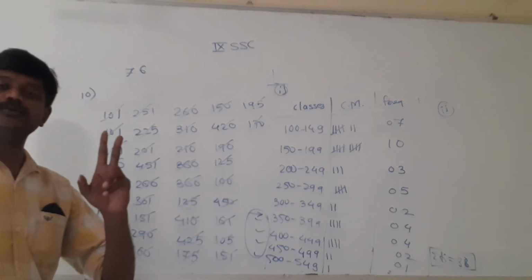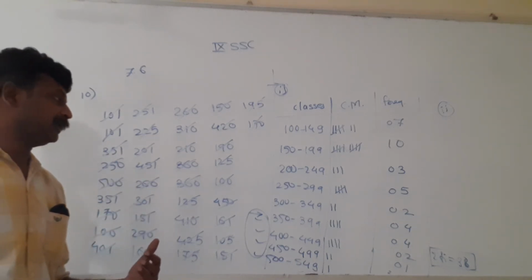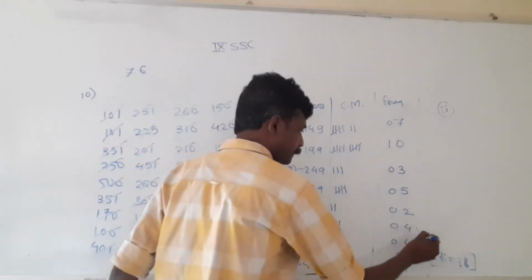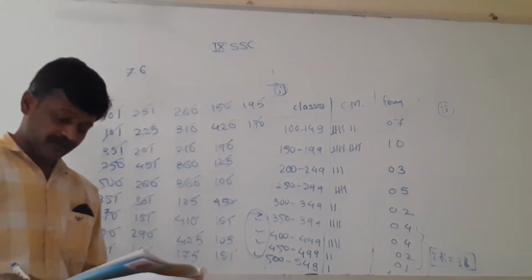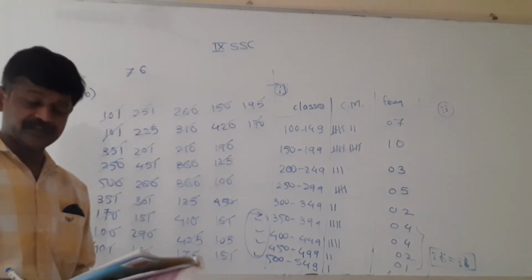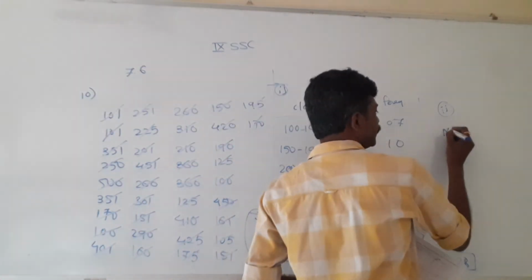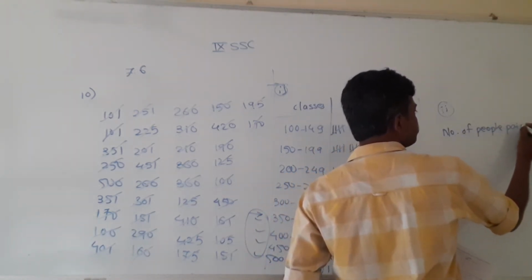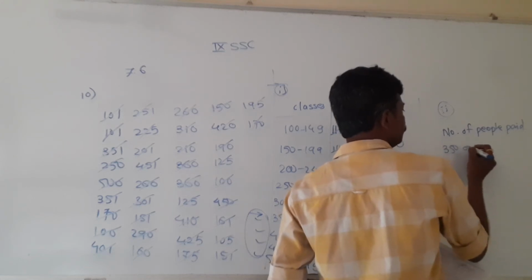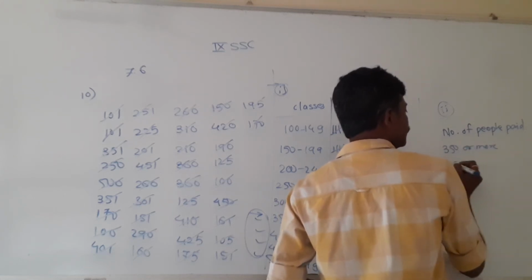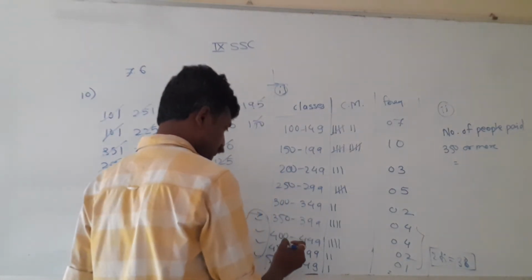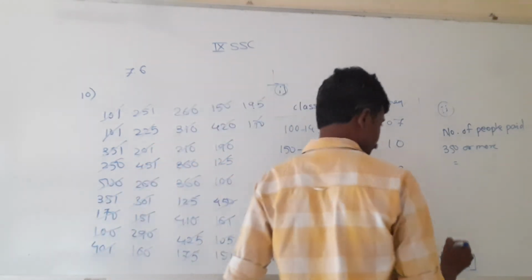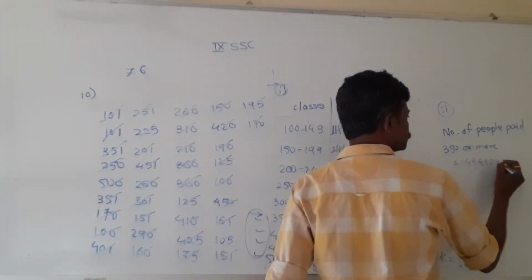Then we will be getting the solution for sub question number 2. How many people are there, those who paid above 350. Question is again, from the table find the number of people who donated rupees 350 or more. So it will be written as number of people paid 350 or more is equal to addition of 1, 2, 3, 4 frequencies. 4 plus 4 plus 2 plus 1.